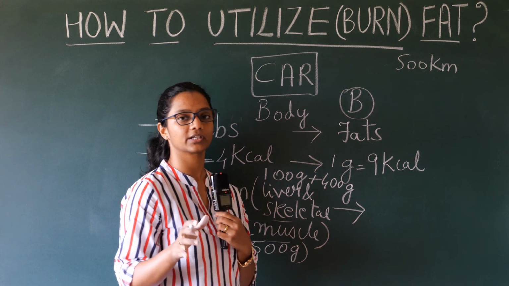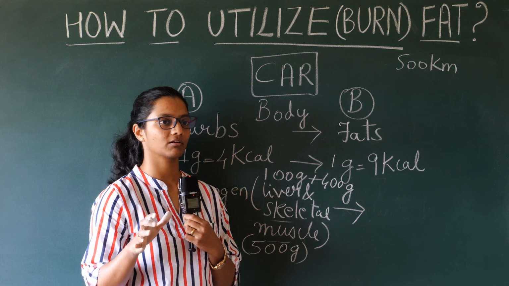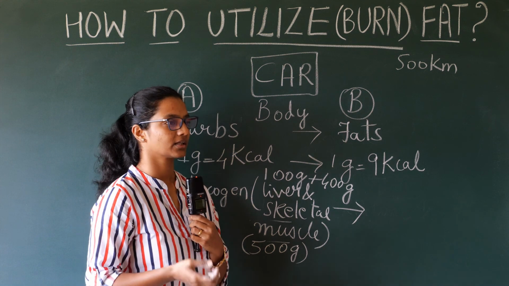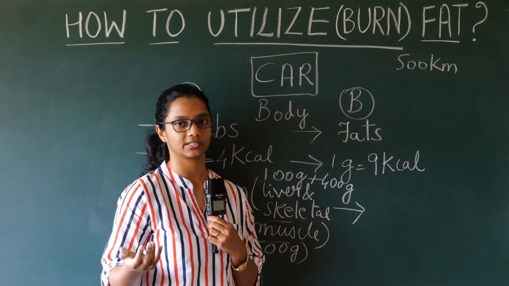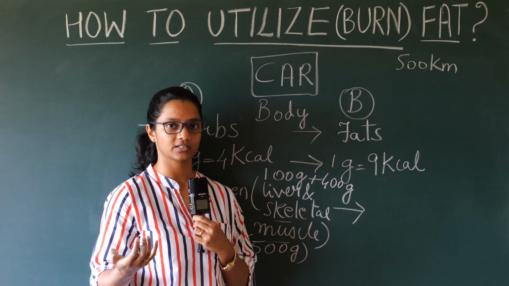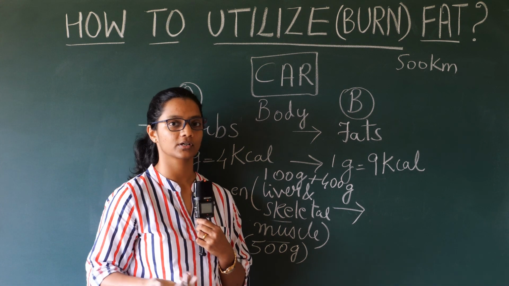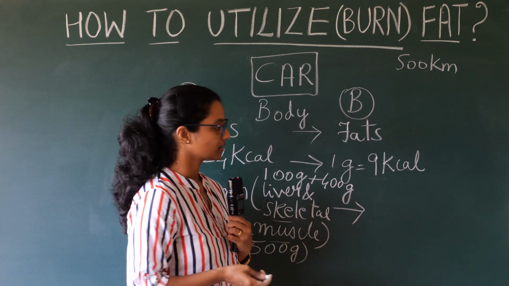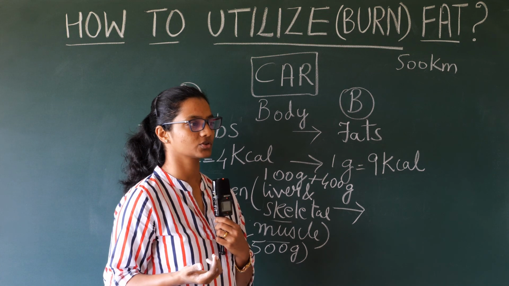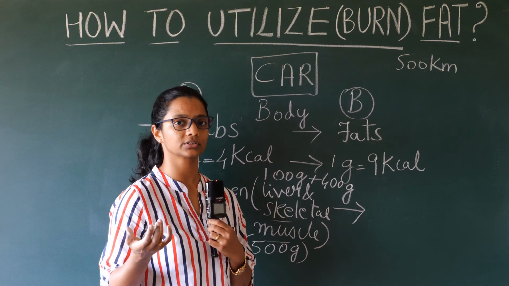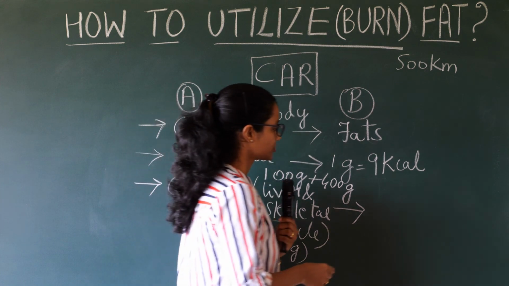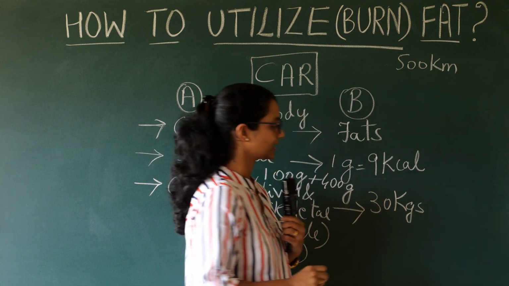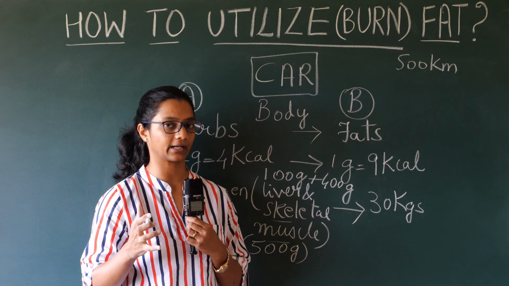Now depending on the individual, if a person comes under the IBW, that is the ideal body weight, then they will have less fat percentage. If the person is overweight, then they will have more fat percentage. So consider a person to be overweight, so at least they would have around 20 to 30 kgs of fat. So let's consider 30 kgs of fat, and this is nothing but the fuel tank.